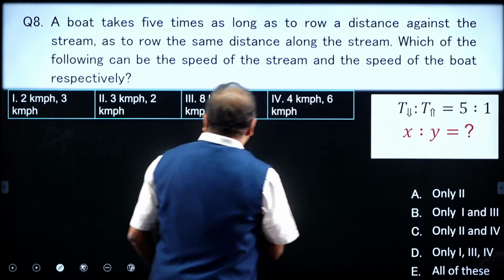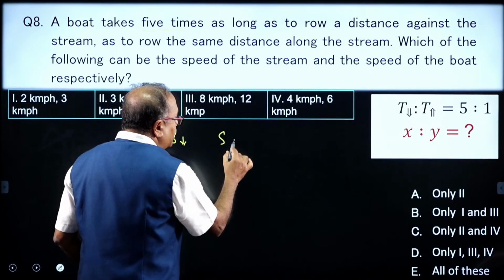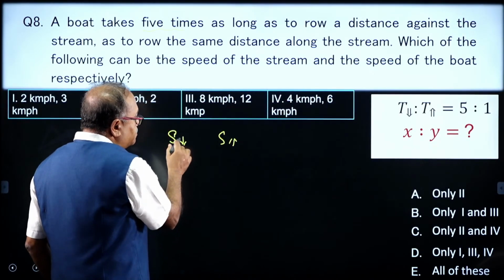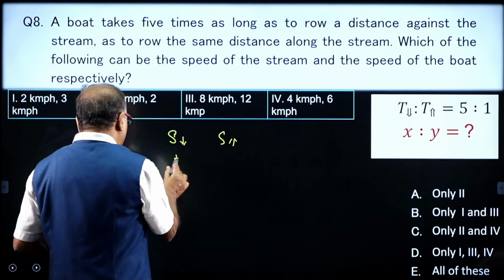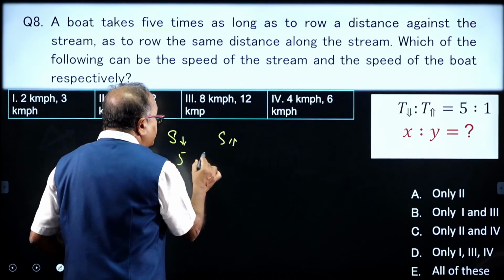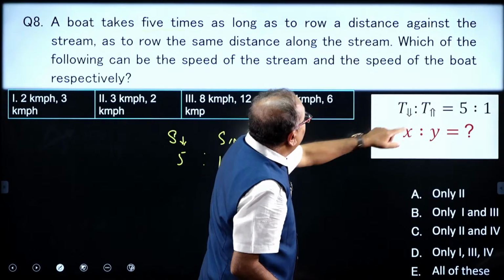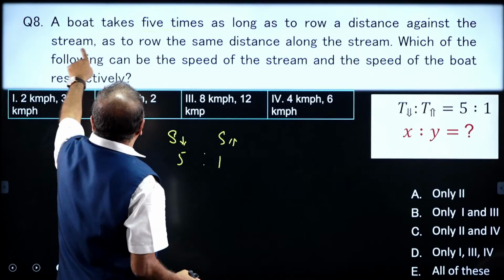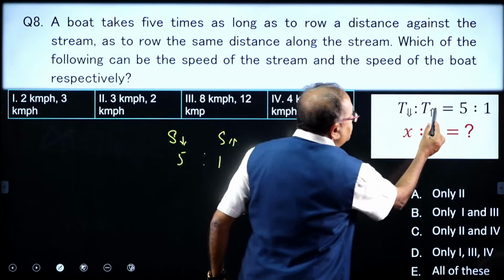So the speed of downstream to speed of upstream ratio will be reversed, that is downstream speed will be 5:1. The time taken to travel a distance against the stream is 5 times, so the time for upstream is given here.